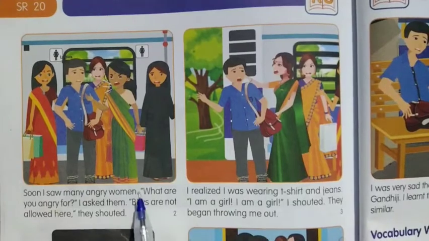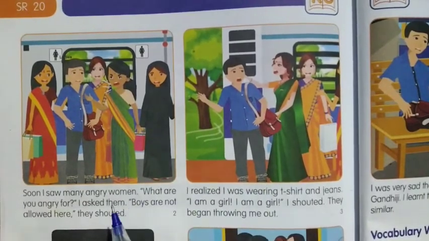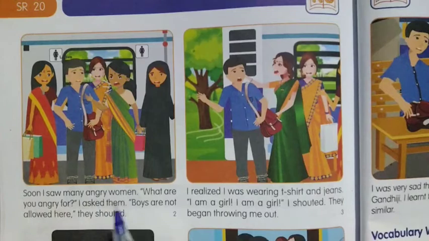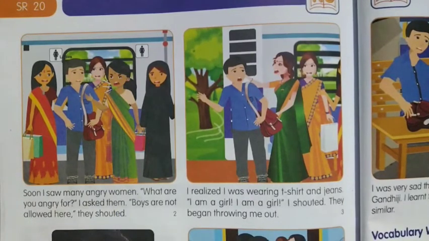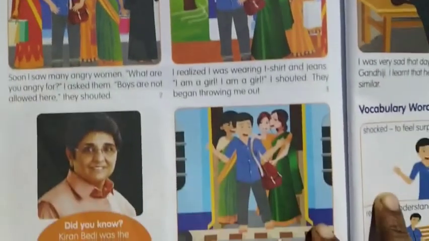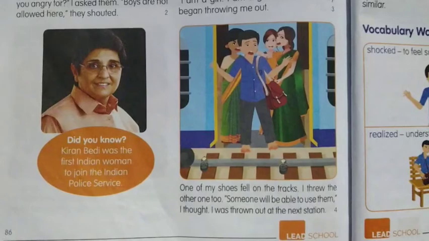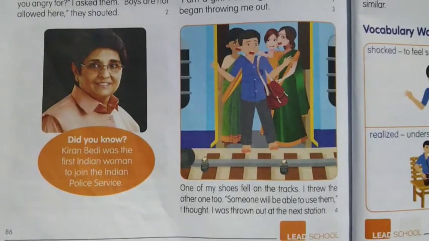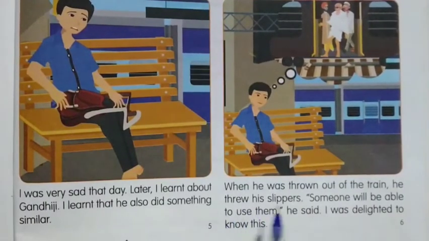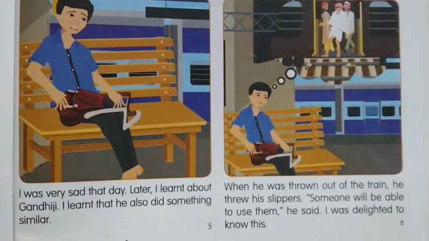See the next second and third pages. You have to pause the video and then try to read the second and third pages. Look at the next page, the 4th one. And this is the 5th and 6th pages. Pause the video and read the story by yourself. You have to try and find the meaning of all the new words that come in it.